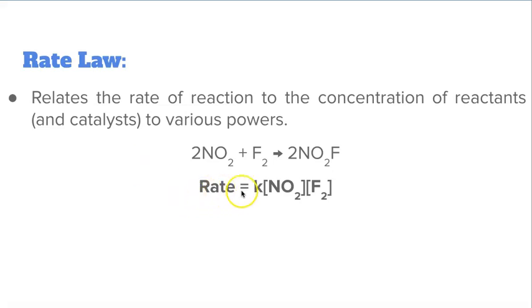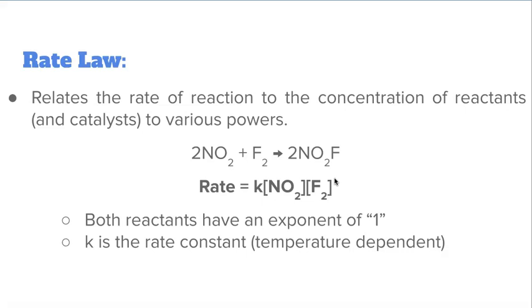The rate of reaction is equal to k times the concentration of nitrogen dioxide to the first power times the concentration of diatomic fluorine also to the first power. So both reactants have an exponent of 1. You don't necessarily have to write the 1, but you can. The very presence of that indicates that it's at least a power of 1.